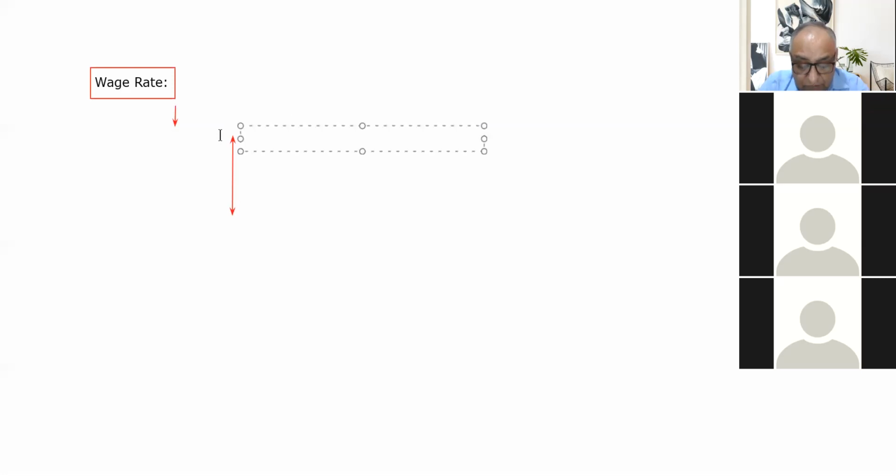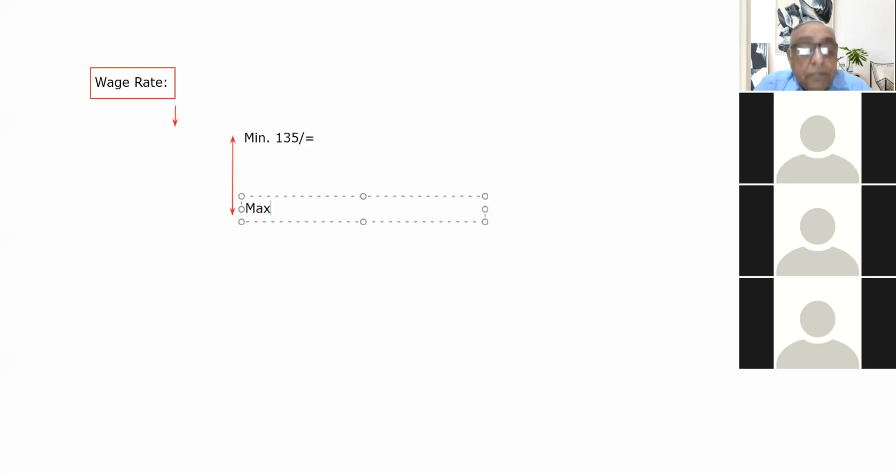The minimum rate seen is where some states are paying approximately rupees 135 per day, and the maximum being paid is approximately 214 rupees per day. So the wage rate varies between this, because it is up to the states to determine.